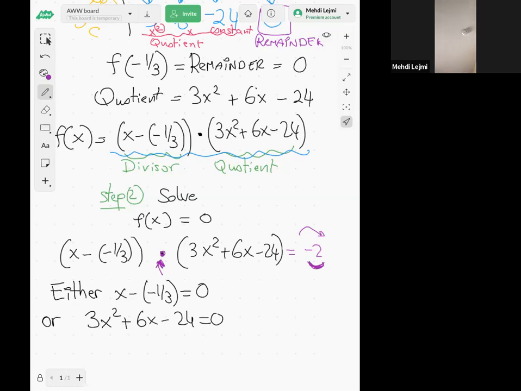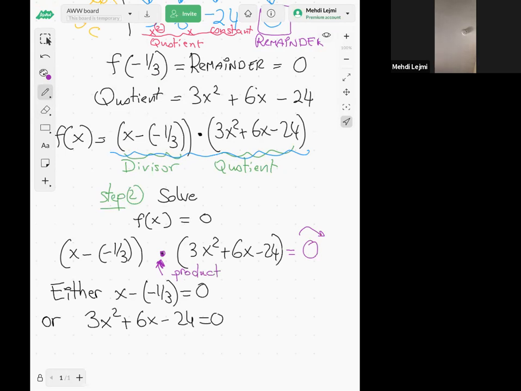That's not true, right? So that's why we need 0 here on the right side. I need the product which is equal to 0. Two numbers, product of two numbers is 0, then one of the numbers is 0.